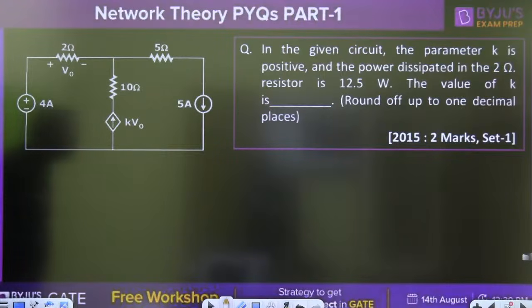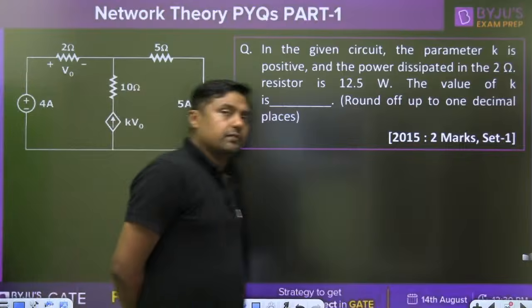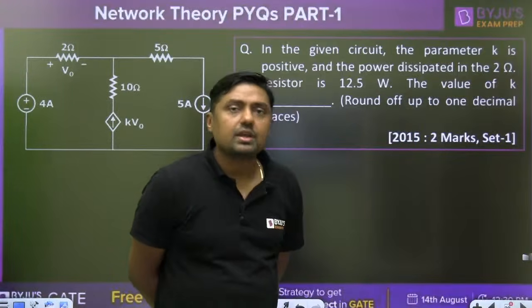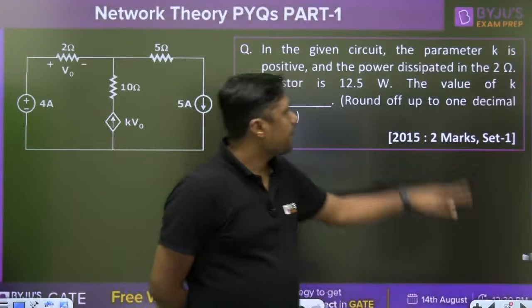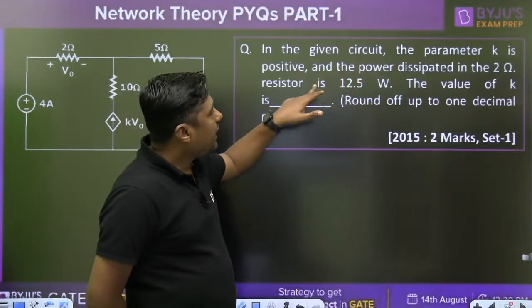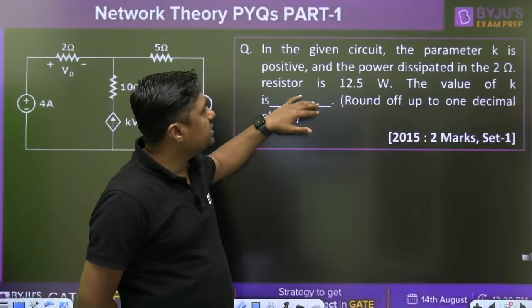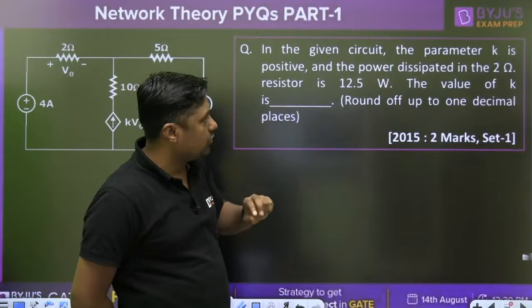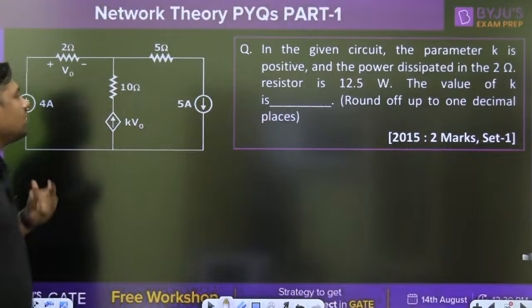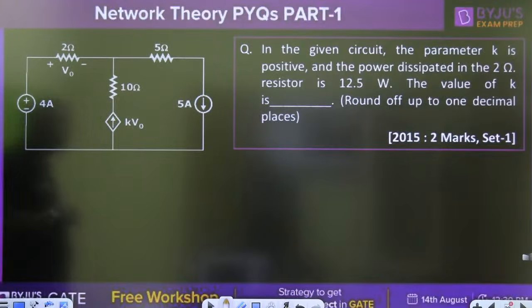In the given circuit, the parameter K is positive, and the power dissipated in the 2 ohm resistor is 12.5 watt. Where is the 12.5 watt power dissipated? Across this 2 ohm resistor.